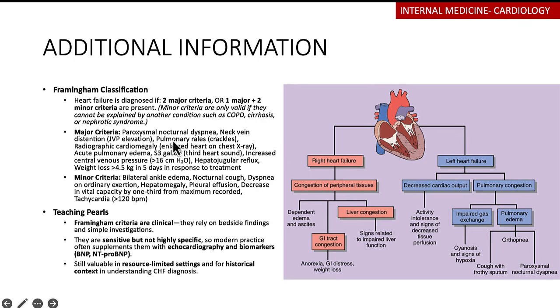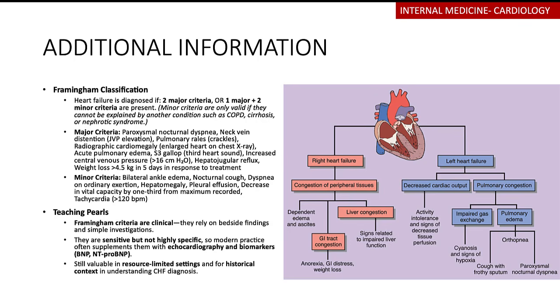So the major criteria are things like PND, your paroxysmal nocturnal dyspnea, neck vein distension, or your JVP elevation, pulmonary crackles. You can have radiographic features of cardiomegaly on the X-ray. That's your increase in your cardiothoracic ratio. Acute pulmonary edema, a third heart sound, increase in the central venous pressure, hepatojugular reflux, weight loss greater than 4.5 kg in 5 days in response to treatment. Then minor criteria are things like bilateral ankle edema and nocturnal cough, dyspnea on ordinary exertion, hepatomegaly, pleural effusion, decrease in the vital capacity by 1/3 of the maximum recorded, tachycardia greater than 120. That's what we refer to as the Framingham classification.